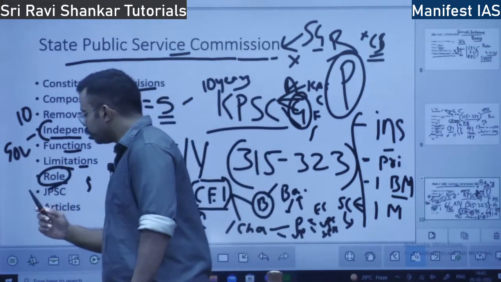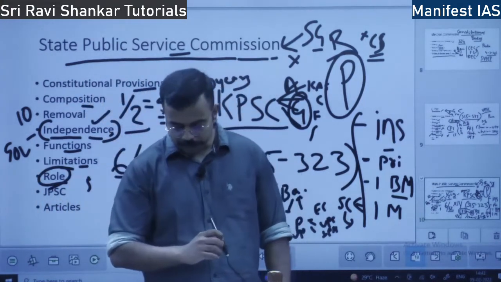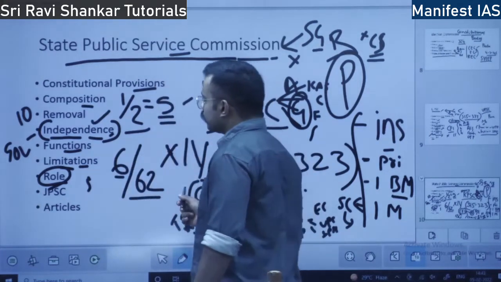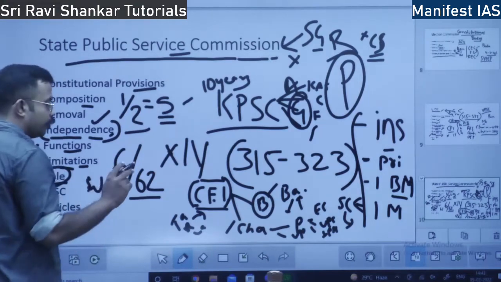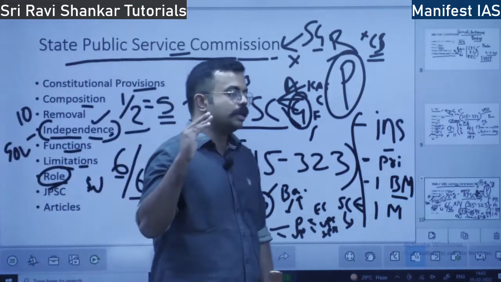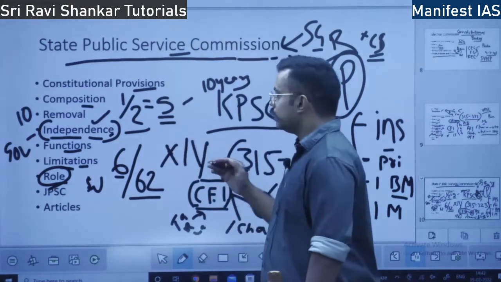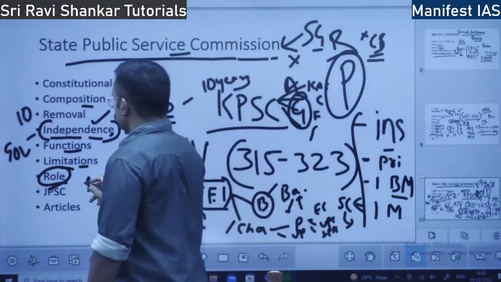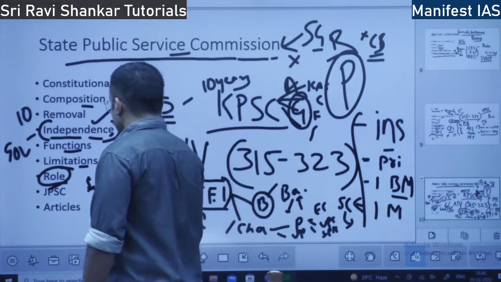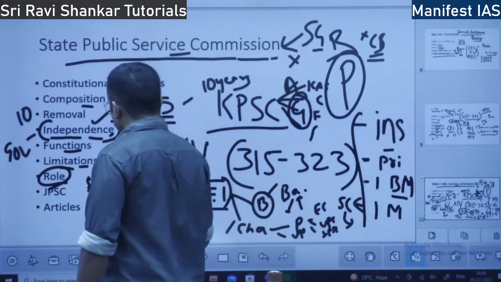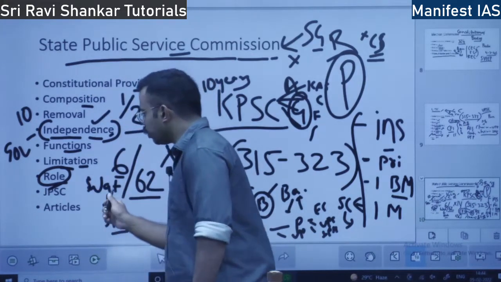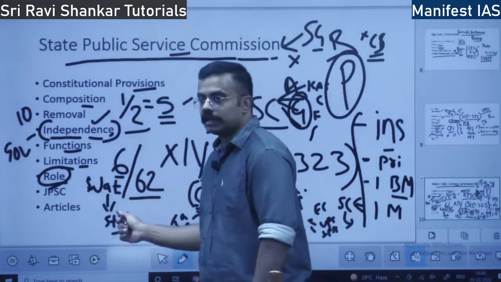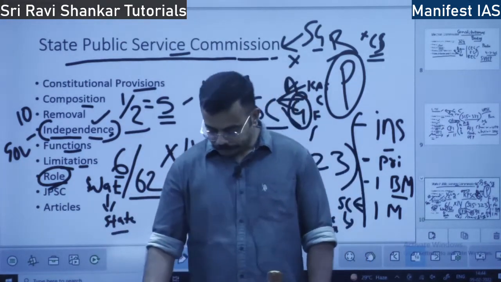So what is the role of State Public Service Commission? So it also acts as a watchdog of merit system. Only people who have merit, only people who qualify the exam, they can only be appointed. So watchdog of merit system at the state level. UPSC acts as a watchdog of merit system at central level. This SPSC acts as a watchdog of merit system at state level. Okay.